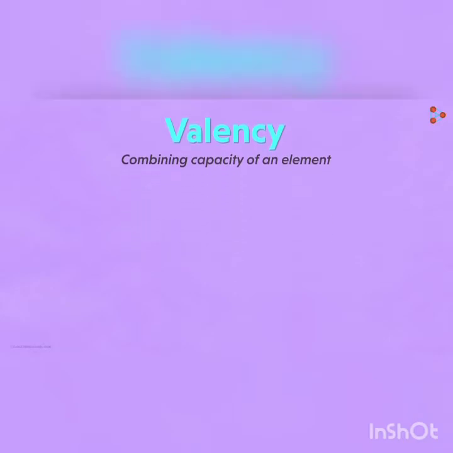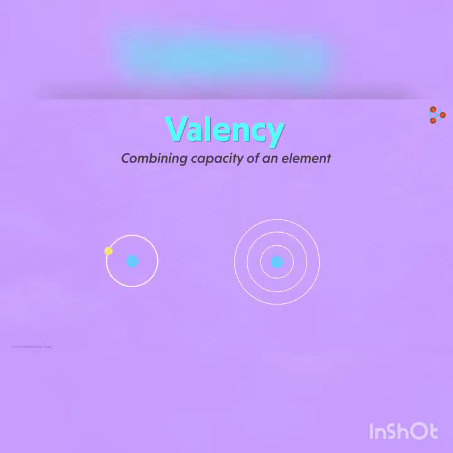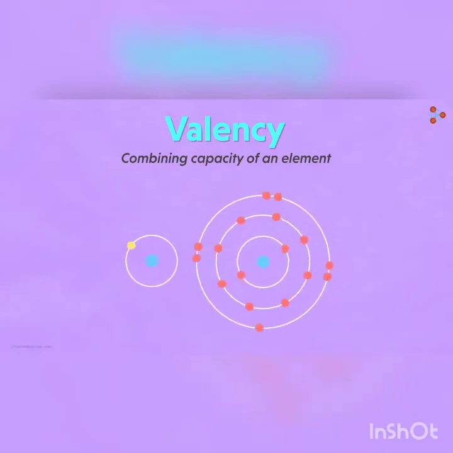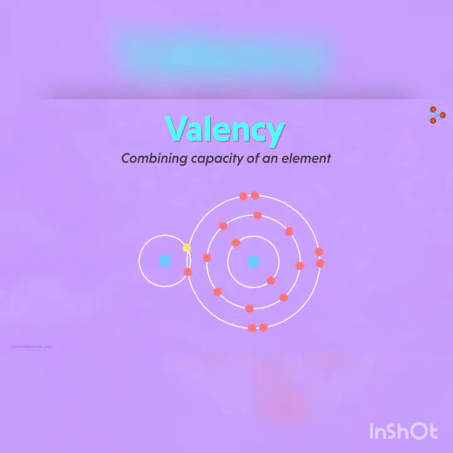In simple words, valency is defined as the combining capacity of an element. Or we can say valency can be used to find out how the atoms of an element will combine with the atom of another element to form a compound. Does that mean how many electrons can be given or taken or shared? Yes.